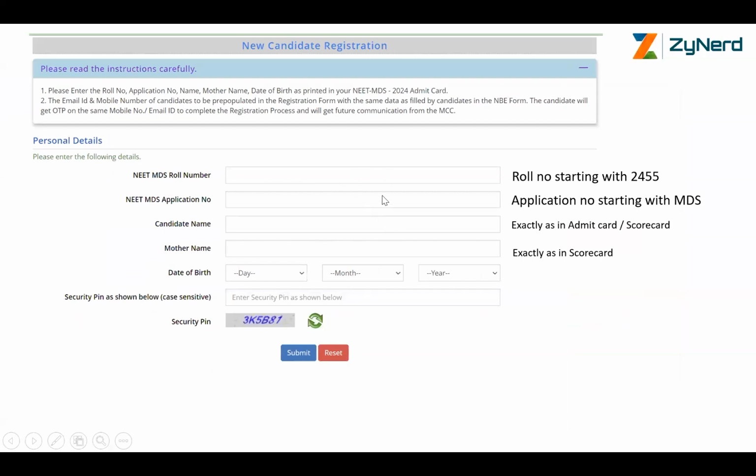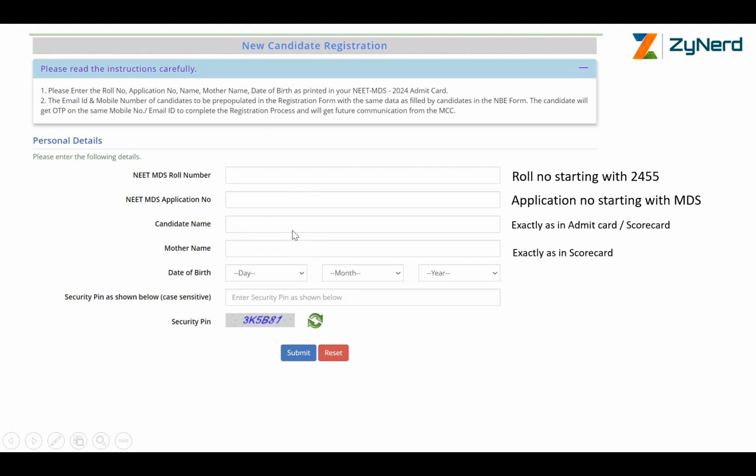This is a page where the validation happens. Note that everything is validated based on the information that you provided during your NEET MDS exam. So type your MDS roll number, which starts with 2455. No spaces at the end, no dots. Be very clear. You can type it out. NEET application number. Application number starts with MDS. Both of these would be available in your scorecard or in the final results or in your admit card.